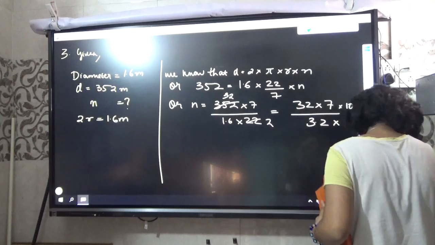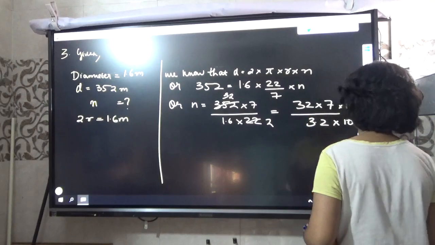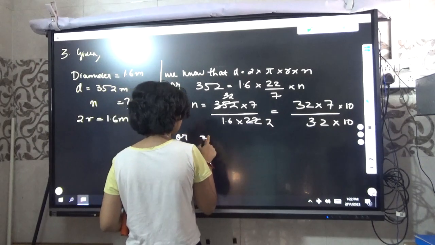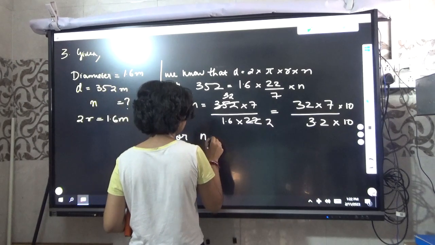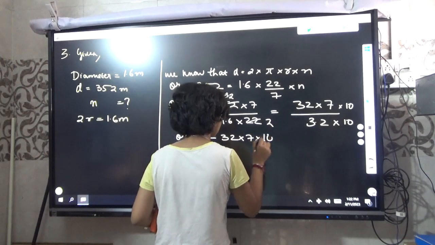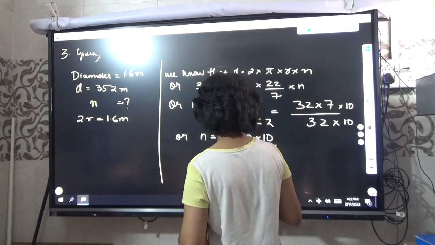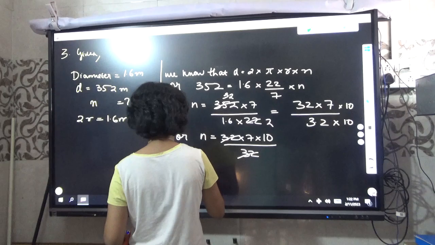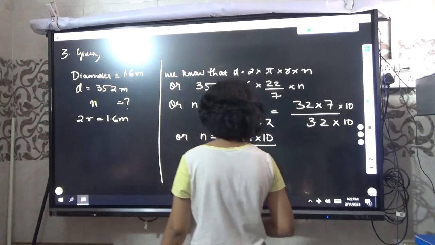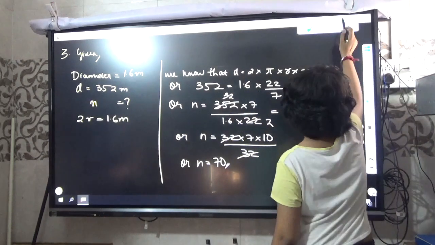Again you write the second step. n equal to 32 into 7 into 10, and 3.2 into 10 is 32. That's it. Now 32 cancels, so 70. So how many rotations has it made? 70 rotations. Now go to the next chapter and next page and explain me this sum.